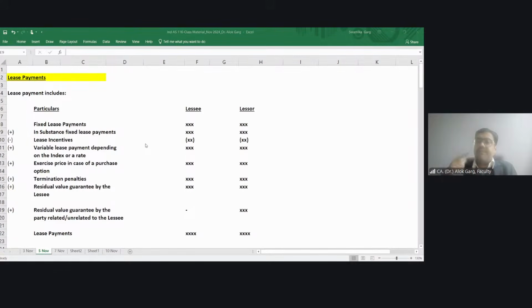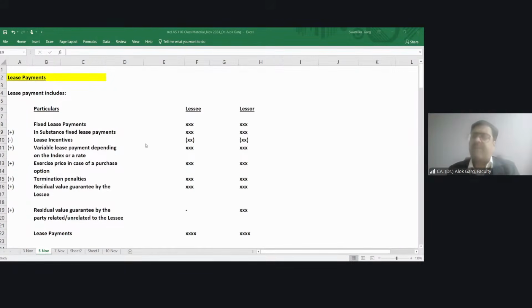And if 10% increment will be there in the next year, it will become 1 lakh 10,000 rupees, right? So this 10,000 is also in-substance fixed payment. Means today I know that in the next year the payment will be 1 lakh 10,000. So this 10,000 in substance becomes fixed.